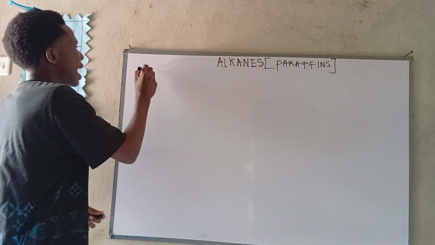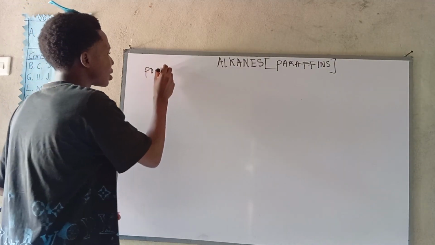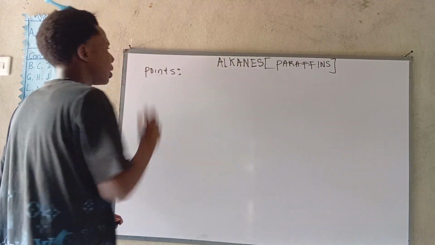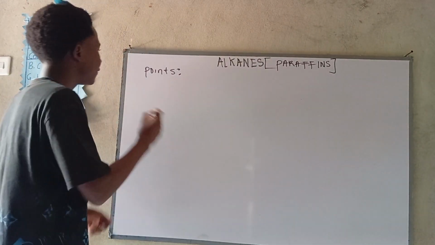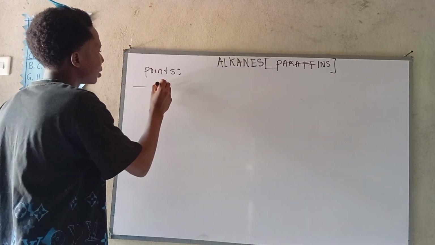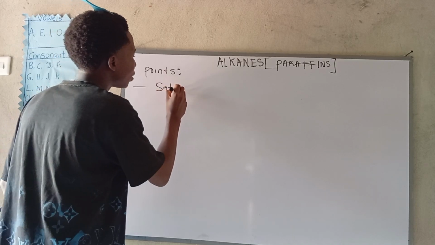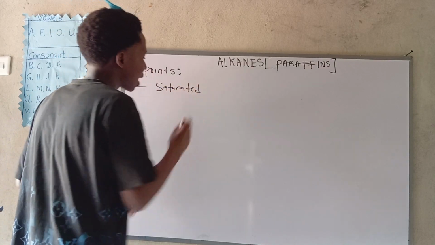First of all, there are points I want you to note about these alkanes. Number one, they are saturated hydrocarbons.